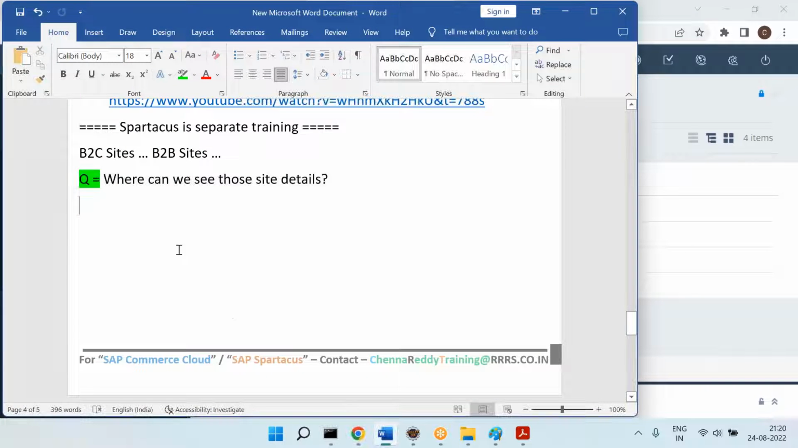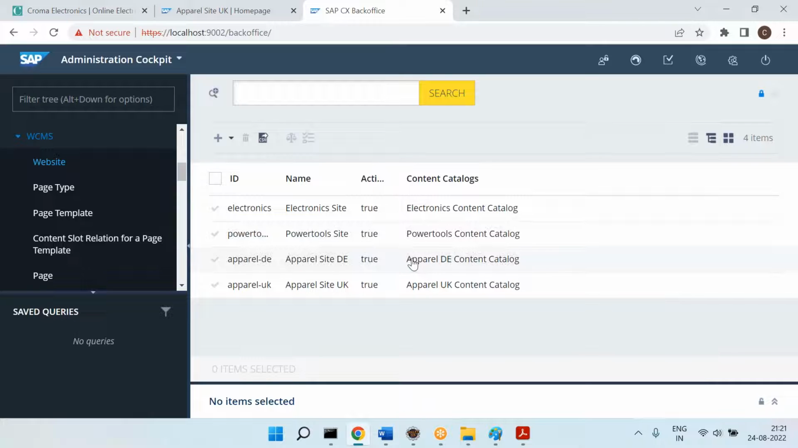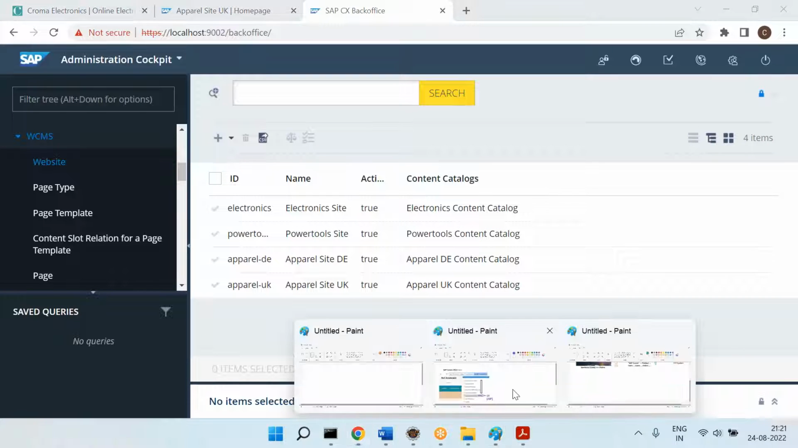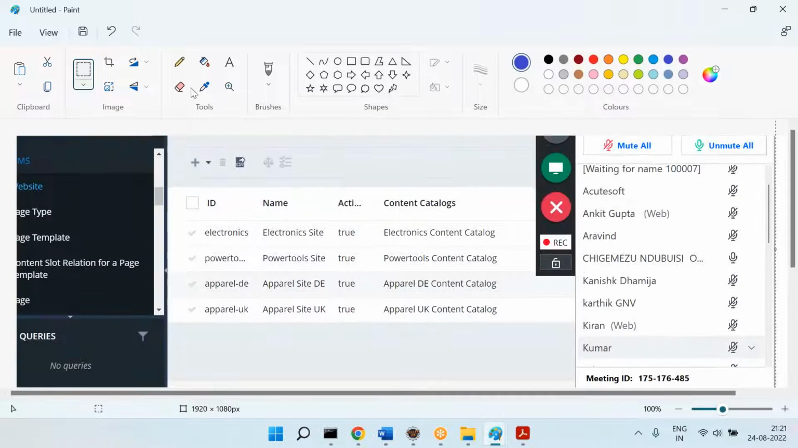I told you 3 B2C sites and 1 B2B site, total 4. Total 4 you can see here. Now you can ask a question: how do I know power tools is the B2B and others are B2C?